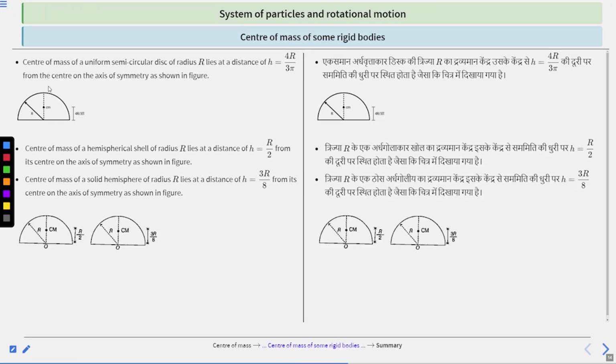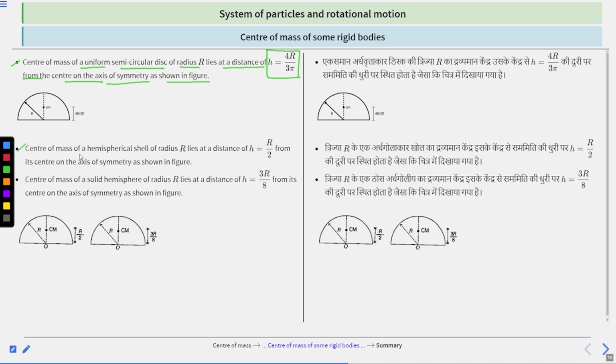Next is the center of mass of a uniform semicircular disc of radius r. It lies at a distance h equal to 4r divided by 3 pi from the center, along the axis of symmetry, as in the figure. This is the uniform semicircular disc, and the center of mass lies at a distance h equal to 4r divided by 3 pi. Here the center of mass lies. Clear?